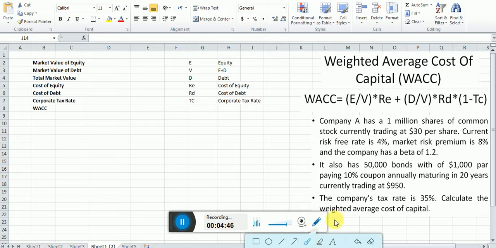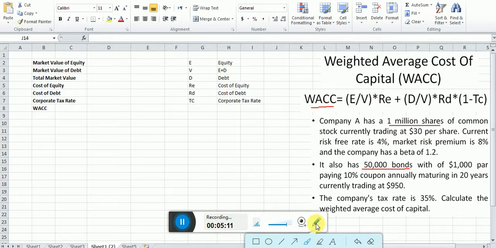In this example, the company is issuing 1 million shares, right? It means the company has equity financing. And here the company also issues how much? 50,000 bonds. It means the company has debt financing. Now, in today's example, you are learning the average cost the company paid to both of these financings, and that is what is called WACC.